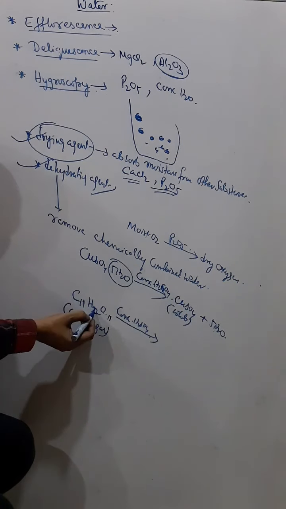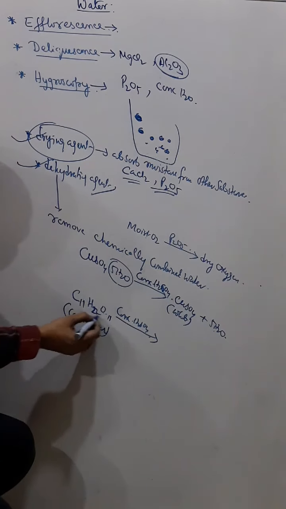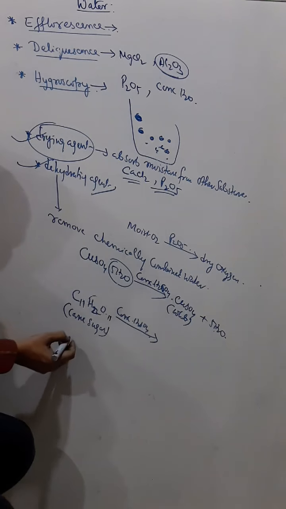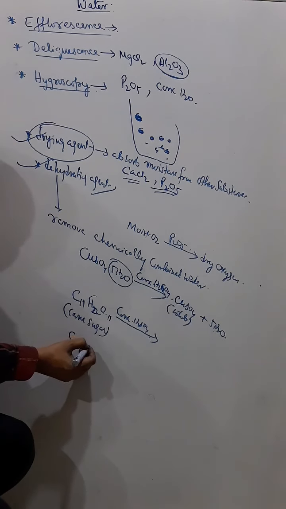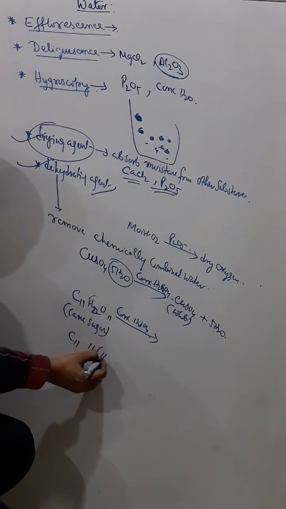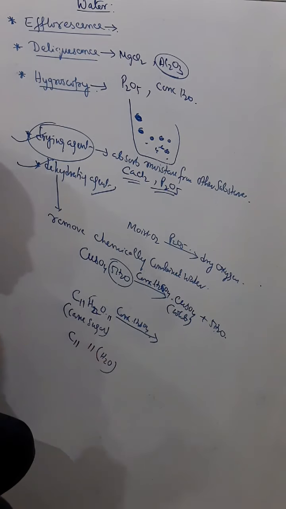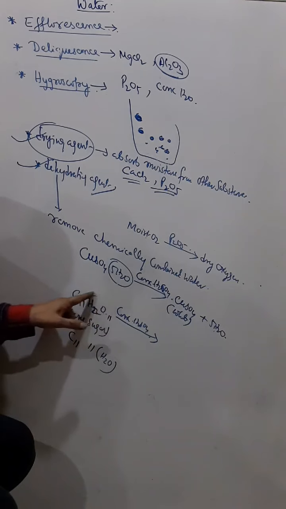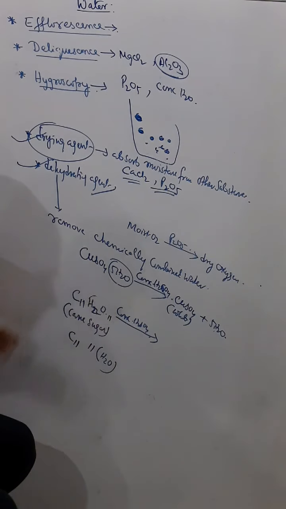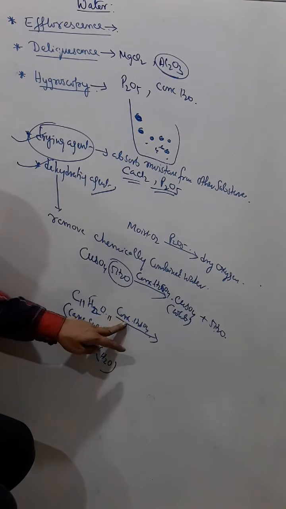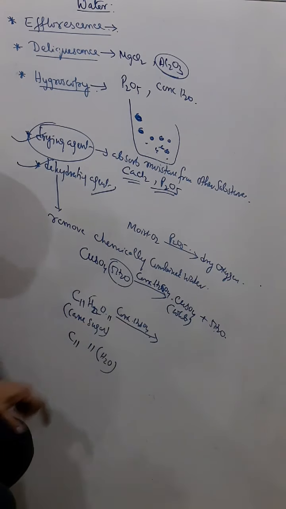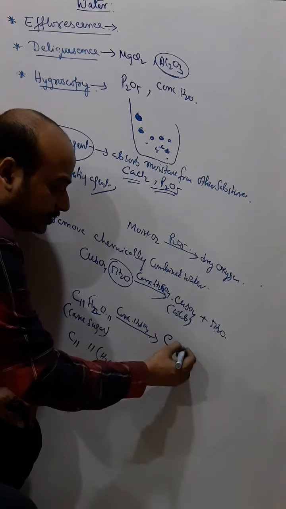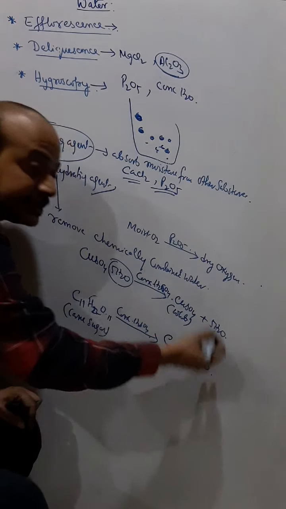If you take C11 common, and find H2O, you can say 11 molecules of water are present, chemically combined. Now if you pass concentrated sulfuric acid, then carbon and water get separated.